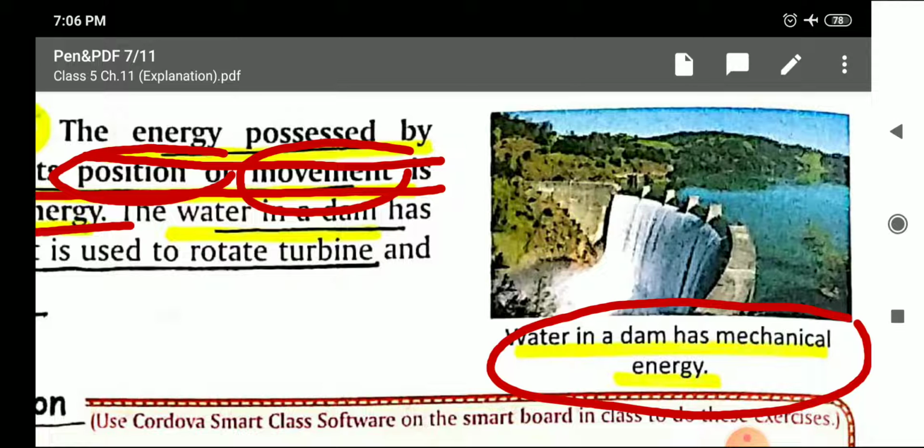And in any situation, when the dam breaks down, what will happen? That water stored in the dam comes out with huge pressure. From where does this pressure come? Because when that water was stored in the dam, it already had energy in it, which is known as mechanical energy.